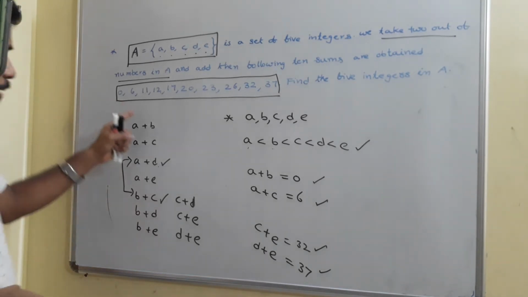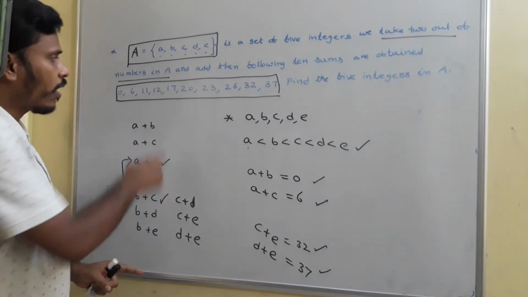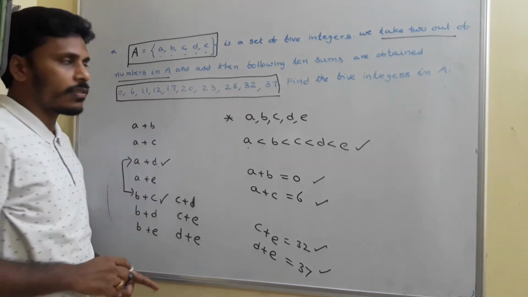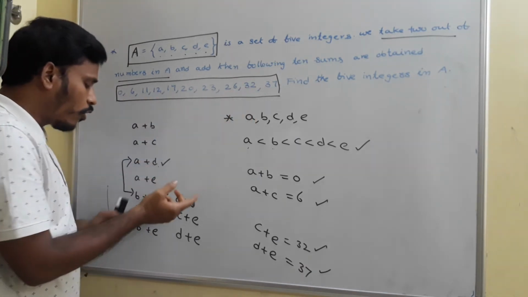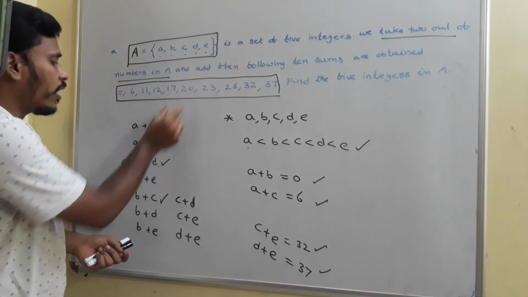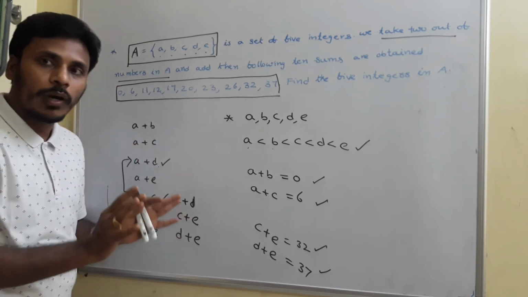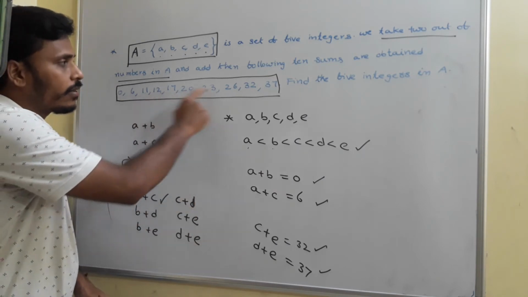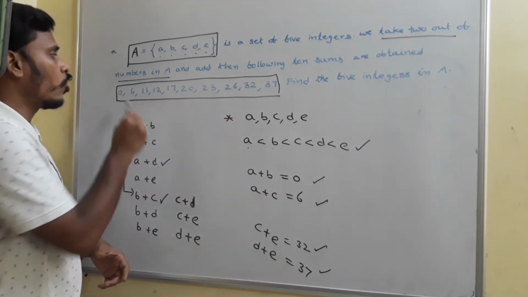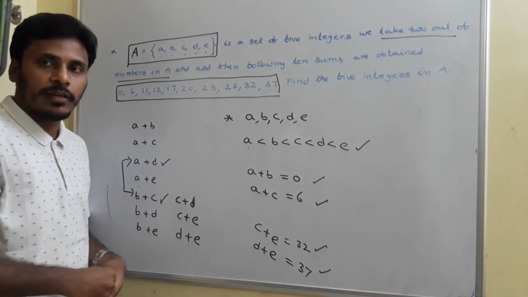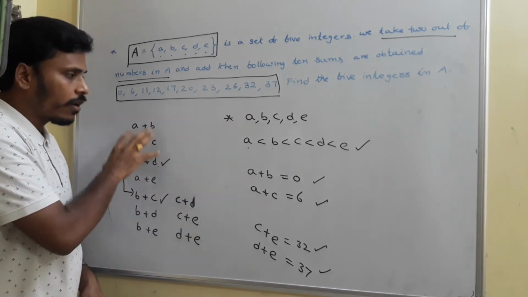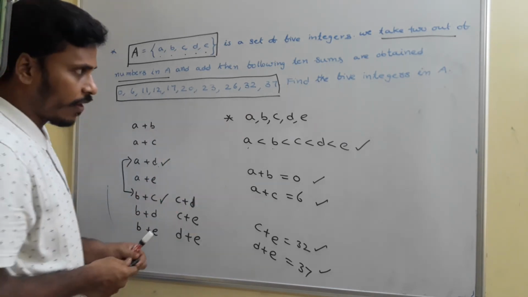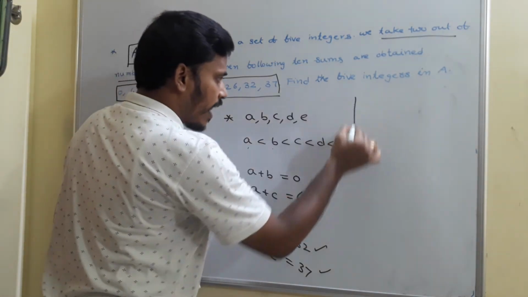We have these 10 possibilities and these 10 numbers are given. We don't have a chance to pair the corresponding numbers, but one thing is sure. These are the 10 possibilities and these are the 10 possible numbers. So you need to add all these 10 and you need to add all these 10. From there you will get another relation. So just add everything.